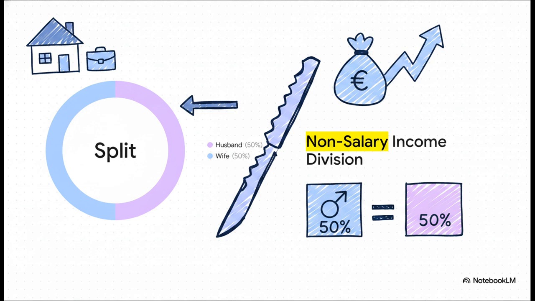Any income under any head, with one major exception we'll hit in a second, has to be divided perfectly equally between the husband and the wife. A strict, mandatory 50-50 split. Let's make this real. Say they run a joint family business in Goa, making a neat 20 lakhs in profit under the business or profession head.